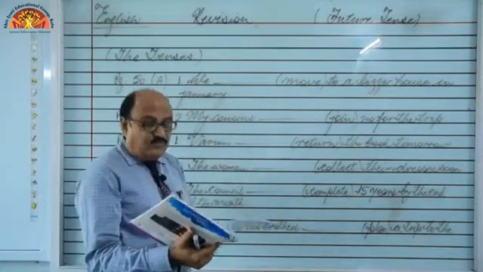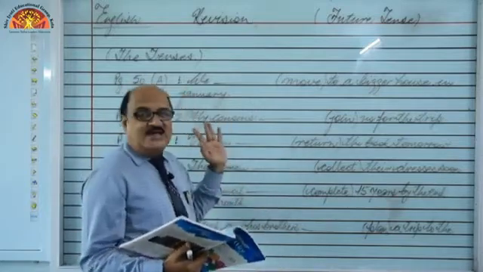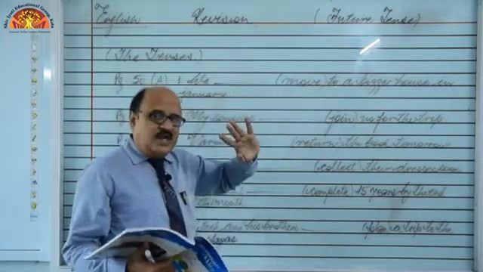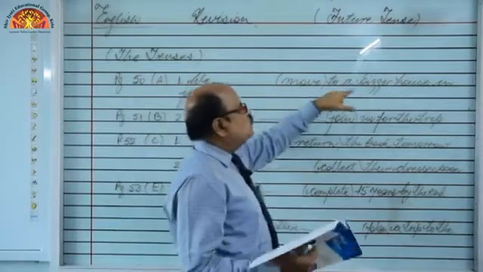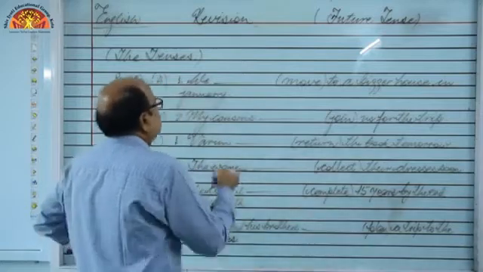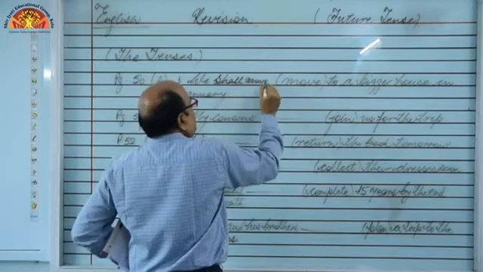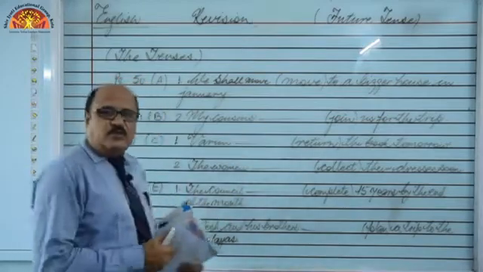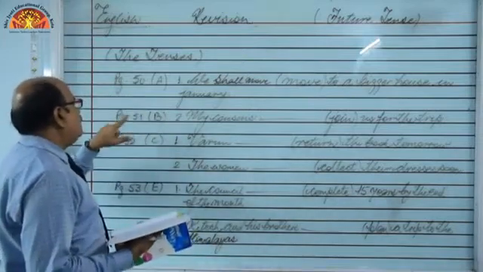So, in all the blank spaces of exercise A, we have to use future indefinite tense. What I told you, future indefinite means we are using will or shall with first form of the verb, right? So, the sentence is, we blank moved to a bigger house in January. This is our planning, right? So, we is there. So, what I told you, we shall move. We shall move to a bigger house in January.